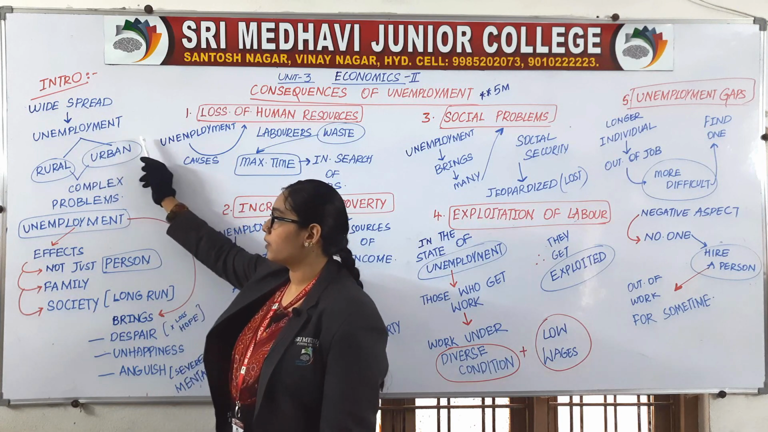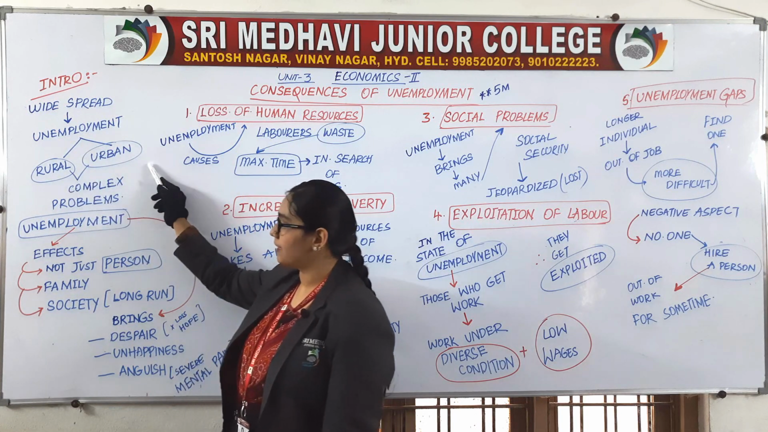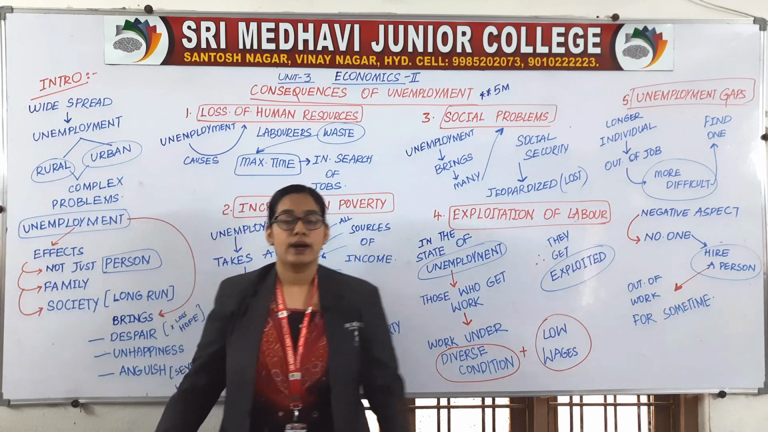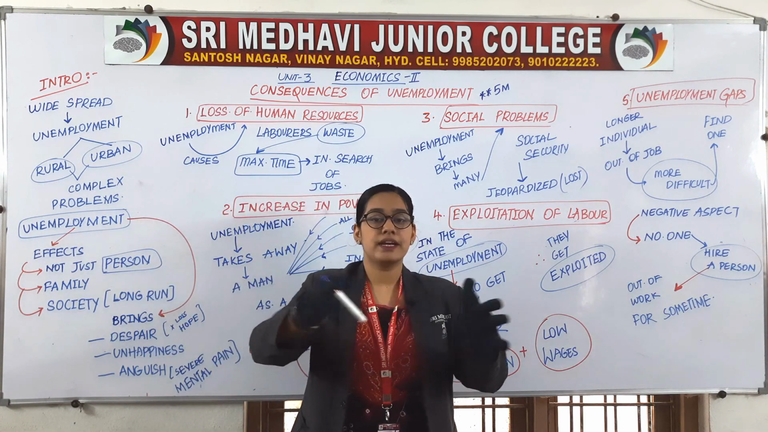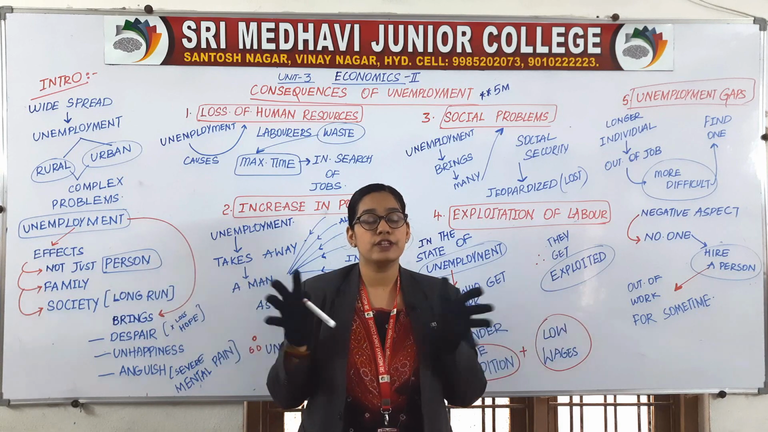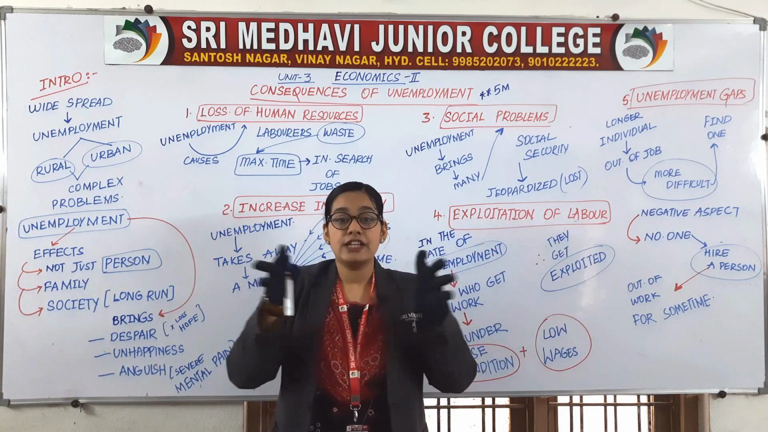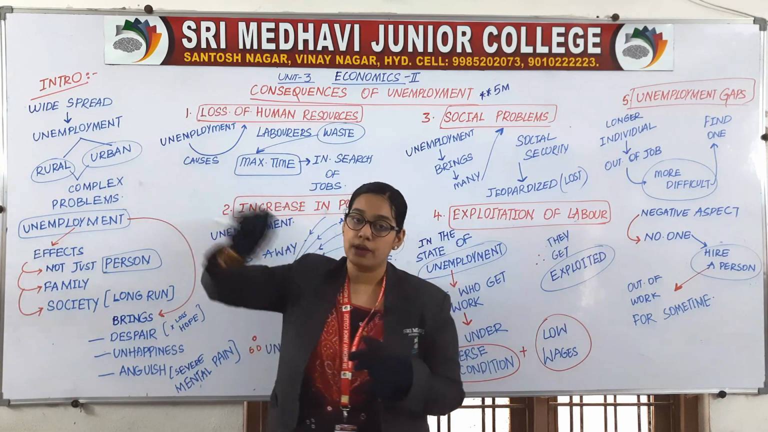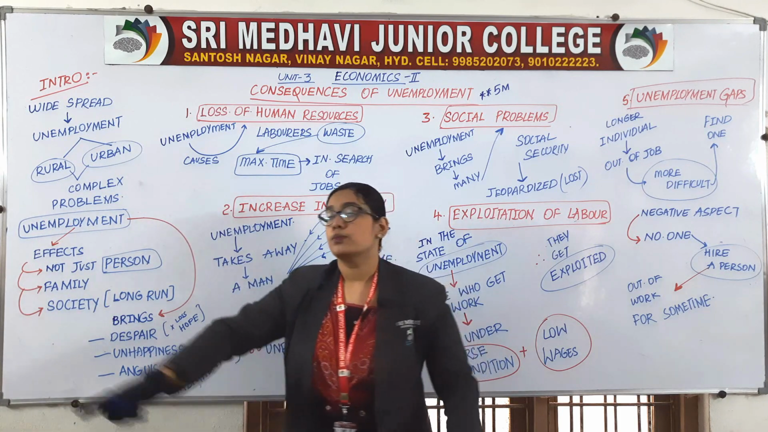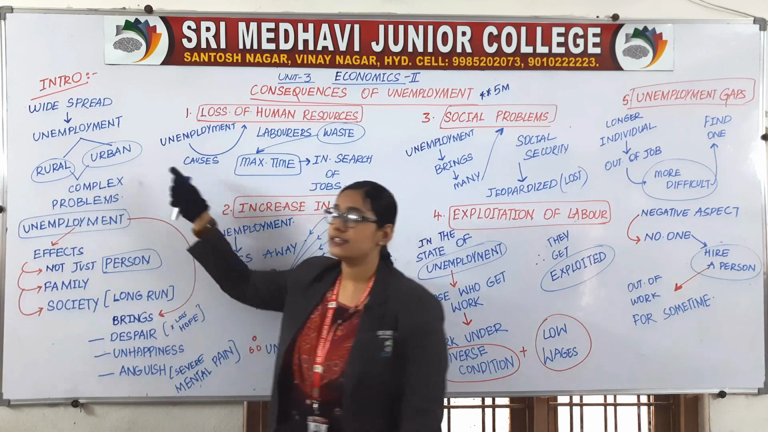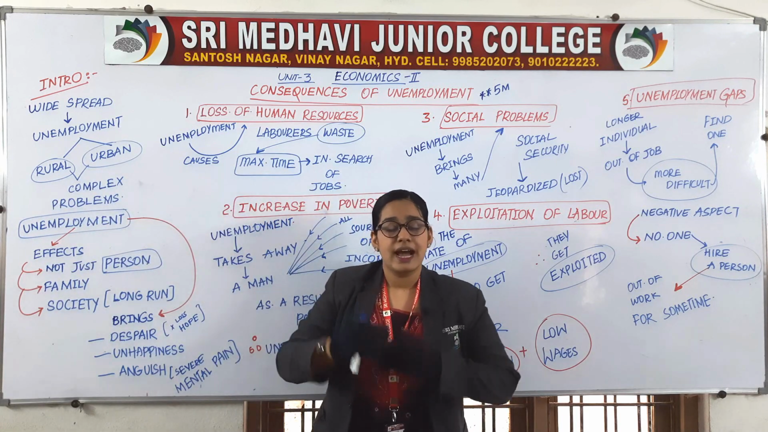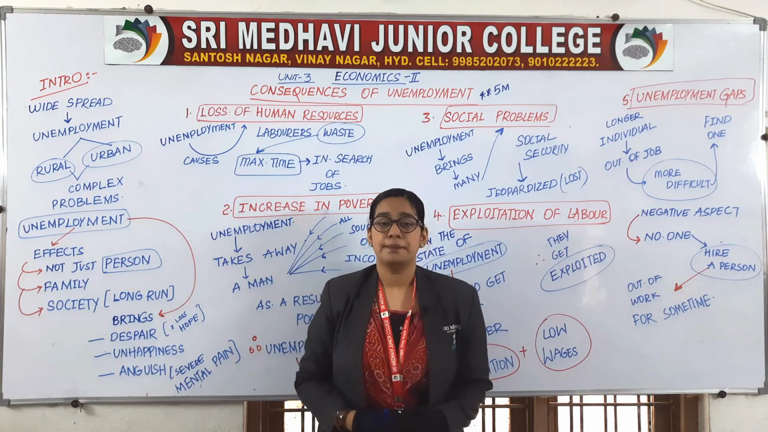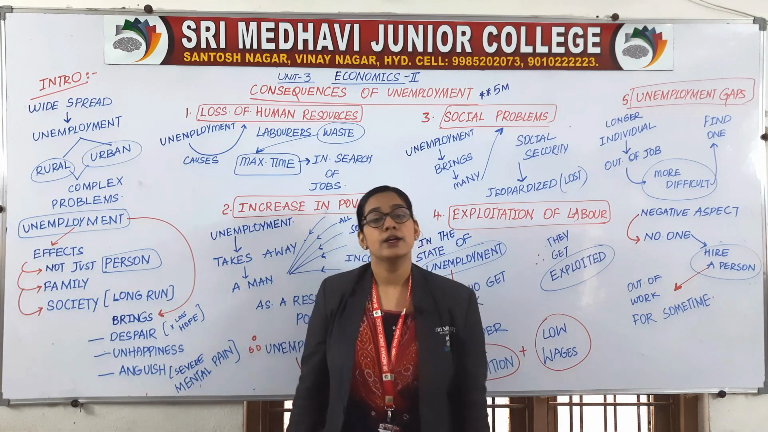Widespread of unemployment in rural and urban areas leads to complex problems. Widespread means it is spreading to a wide part of the country, means a larger part of the country. What is being spread? Unemployment. It is spread both in rural areas as well as urban areas, and it is creating number of complex problems. Complex means complicated problems.